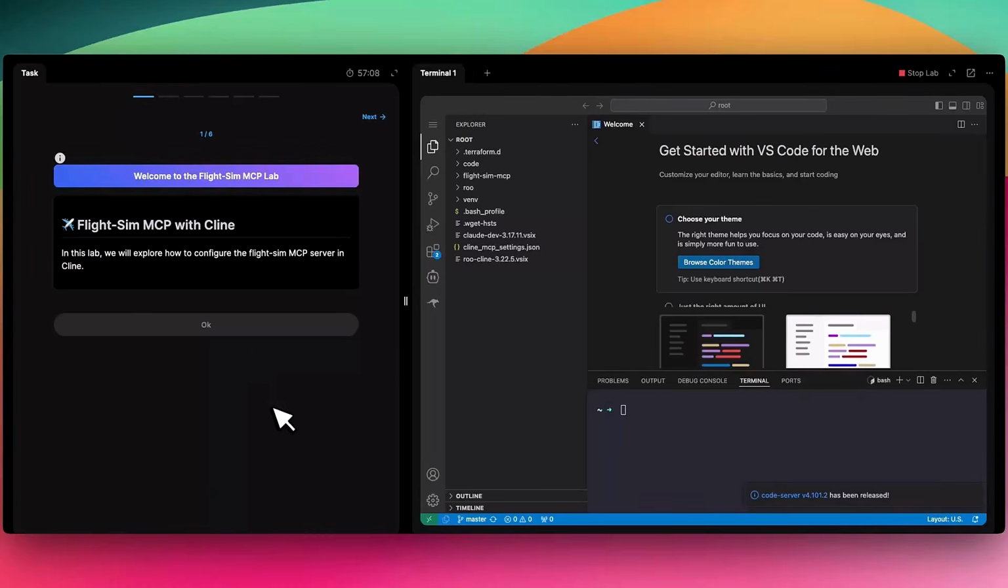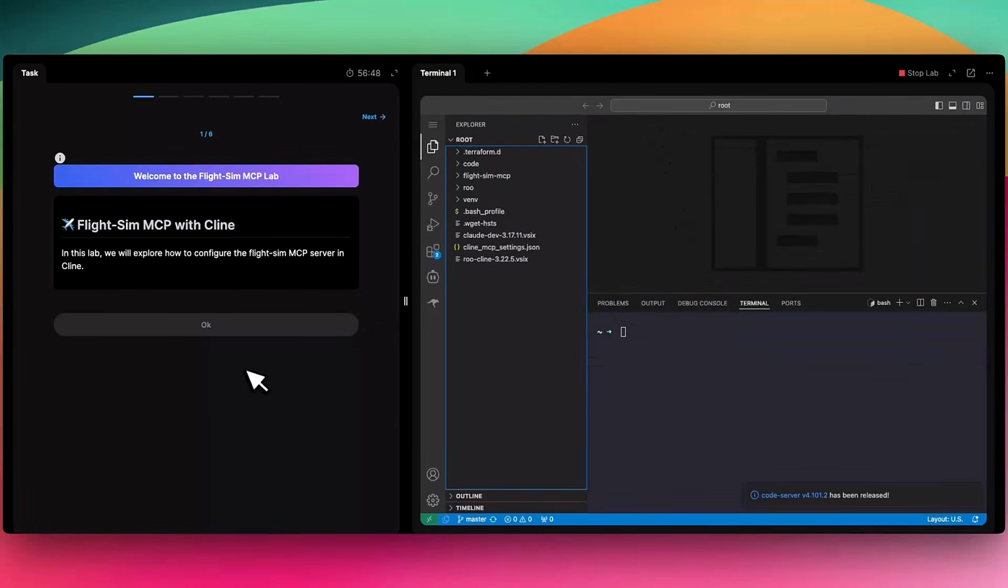So once you open the lab environment, you're given a set of instructions on the left side here, and then you have the VS Code editor here on the right. So there's some code here that you can ignore for now. I'll explain all about it in a little bit. So we'll start with a quick walkthrough.